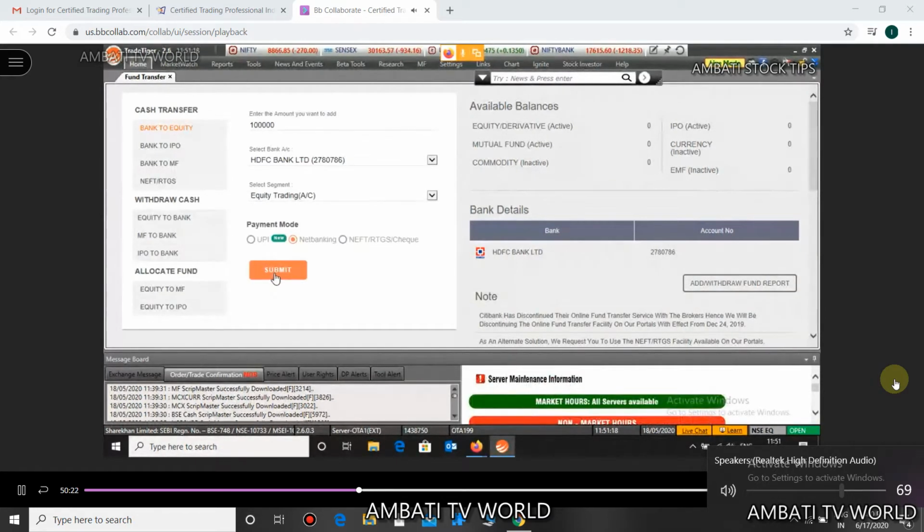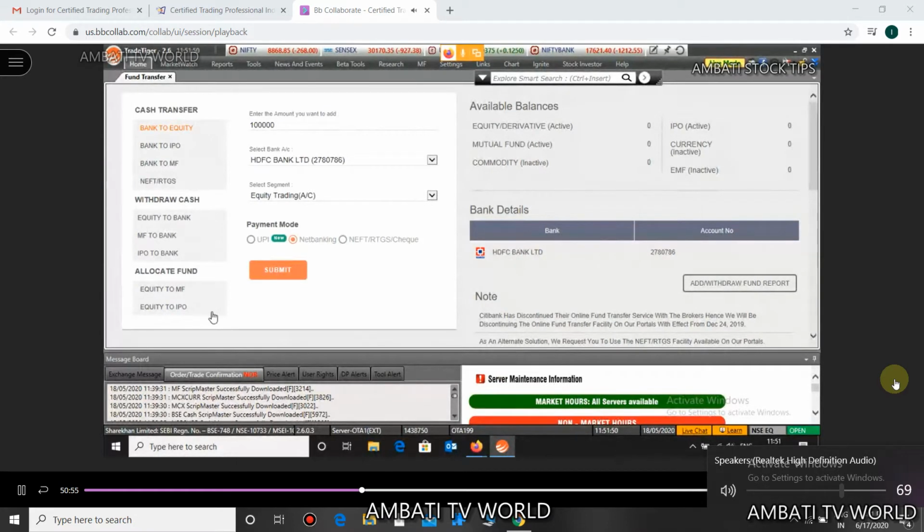As soon as you click on submit, the Trade Tiger will take you to the bank's website. There you just enter your login ID and password of your bank account, and you can simply transfer funds into your account. Am I clear here? Can we change the linked account online? No, it's not possible online, Chandra ji. For that you need to get in touch with your RM.